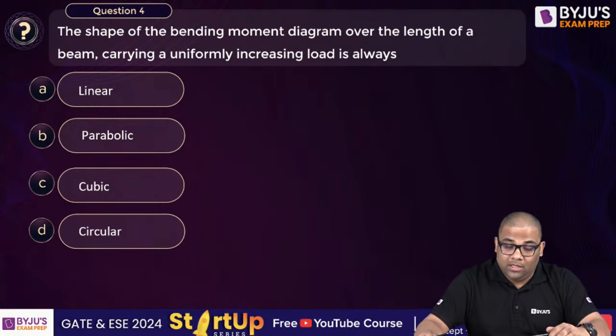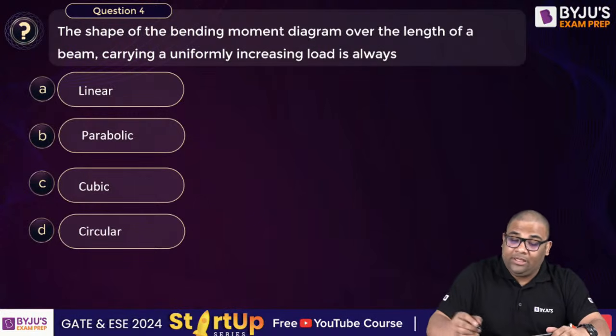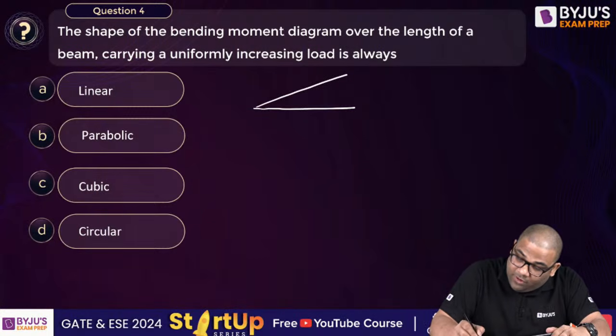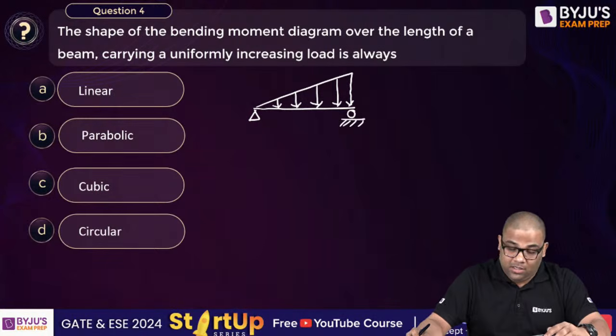Question number 4. What is the shape of the bending moment diagram over a length of beam carrying uniformly increasing load? Something like this, a triangular load. So what will happen to the bending moment diagram in this case?